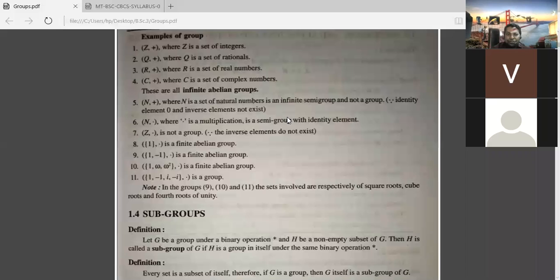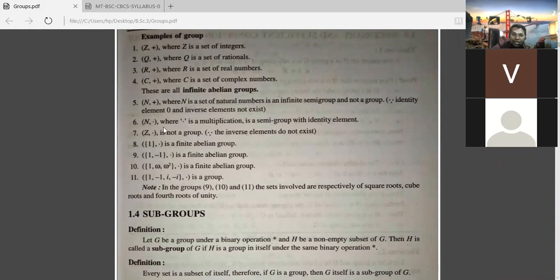Similarly, inverse also is not possible because if you take 2 belongs to N, and write 2 into 1 by 2 that is equal to 1, 1 is the identity element you are getting here, but 1 by 2 does not belong to N. That's why N plus does not contain the inverse. Here also 0 is not contained, inverse also not existing, that's why this is called a semi-group. That was only the first two properties.